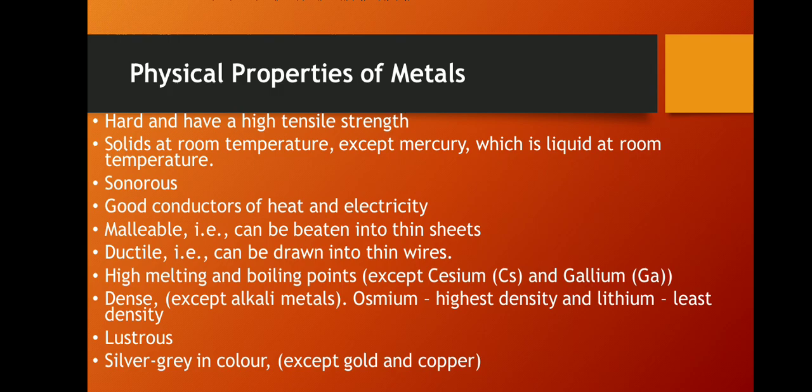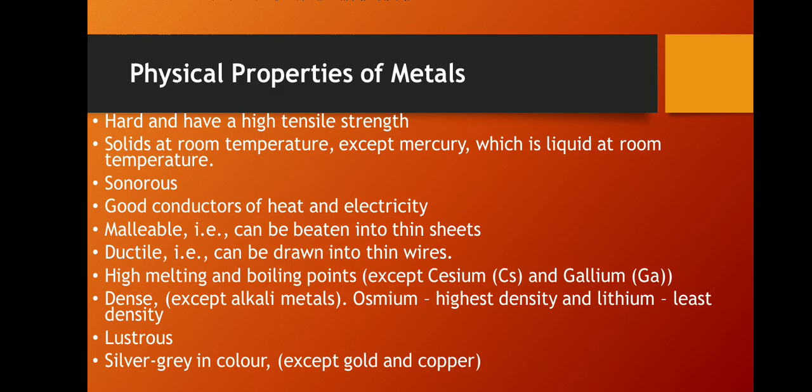See here, I want to tell you about gold. Gold is the most malleable and ductile metal. Just for your knowledge, 1 gram of gold can be drawn into a wire about 2 kilometers long. How long? 2 kilometers from 1 gram of gold. So from it we come to know how malleable and ductile a metal it is. Another property is sonority.